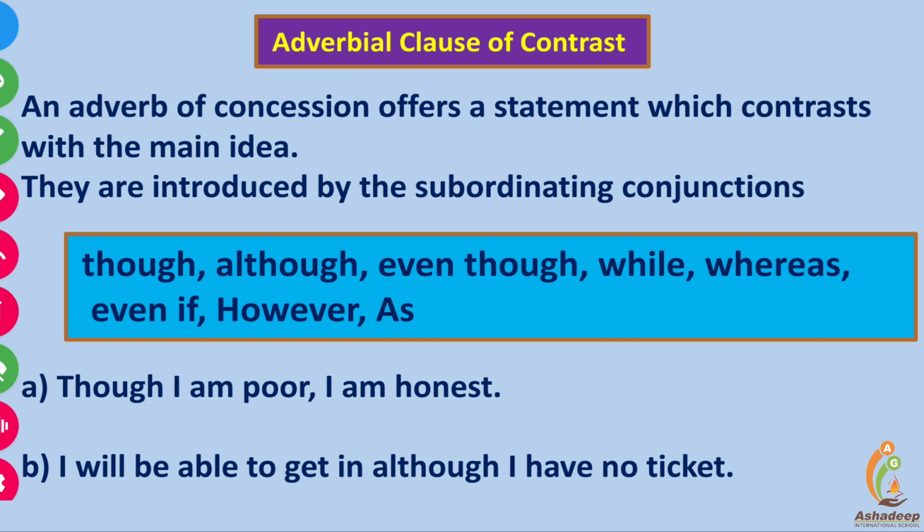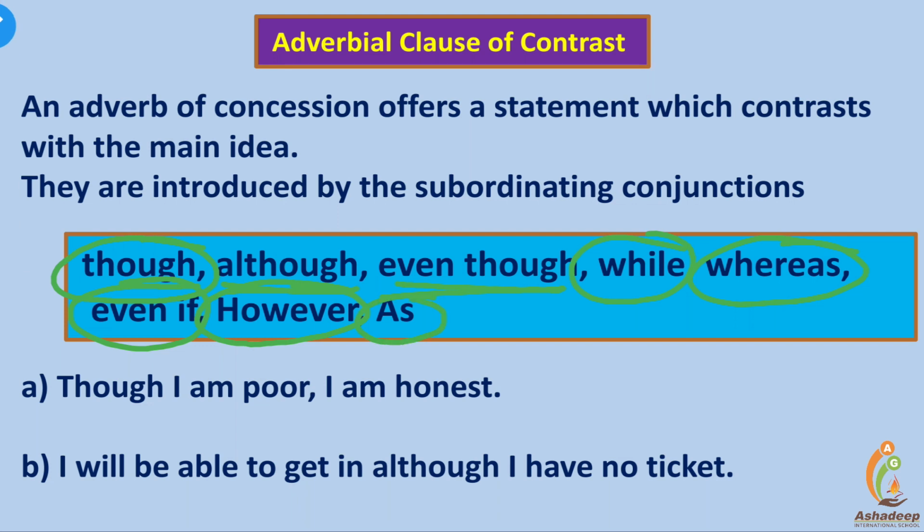Let us learn. The first one is though. Though is a subordinating conjunction used to connect a main clause and an adverb clause of contrast. Although, even though, while, whereas, even if, however, and as.